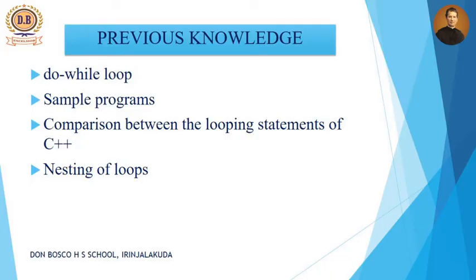We are discussing our 7th chapter, control statements. The various control statements we already saw are while, do while, for loop, and also nesting of loop. In the previous video we discussed nesting of for loop, how we print a star pattern and number triangle using nesting of for, and also the comparison between these three loops, for, while and do while. So we already completed our nesting of for loop.